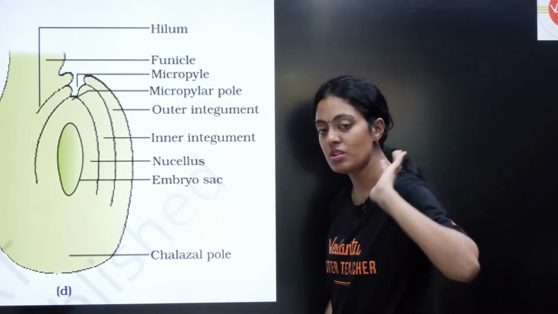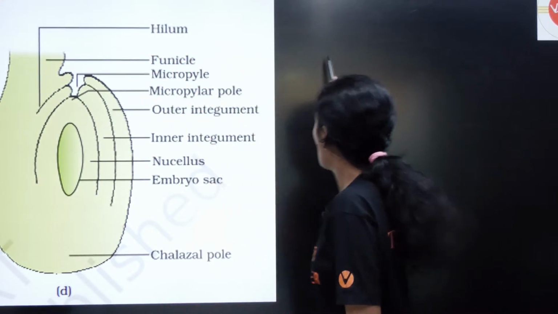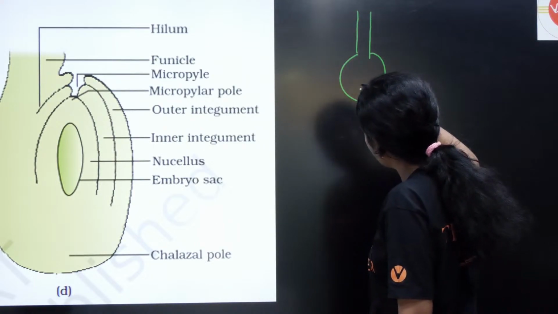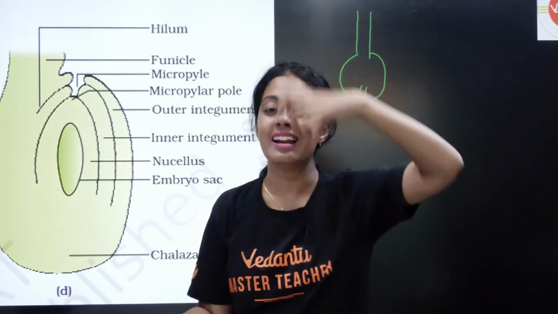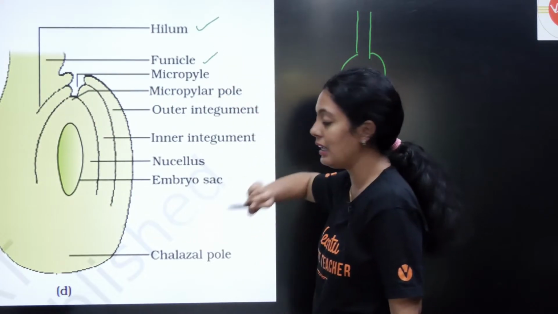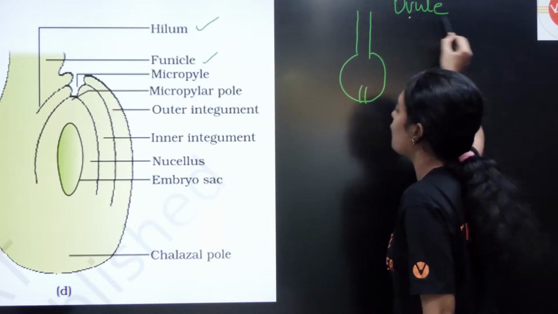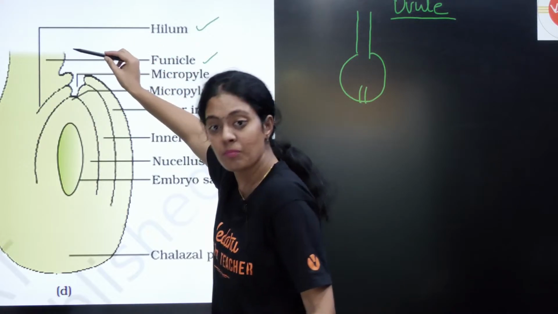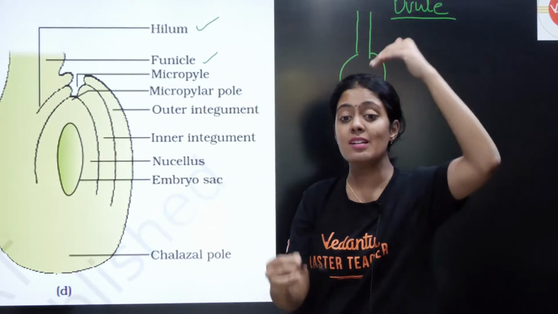This is the same diagram given in your textbook, no changes. So you have the hilum. This is your ovary, and in this ovary there is a place called the hilum. That is how your ovule and ovary are related. There is also the funicle. There are two ends for my ovule. First we are studying the structure of the ovule. It has a micropylar end, and it has a chalazal end. The end opposite to the micropylar end is the chalazal end.